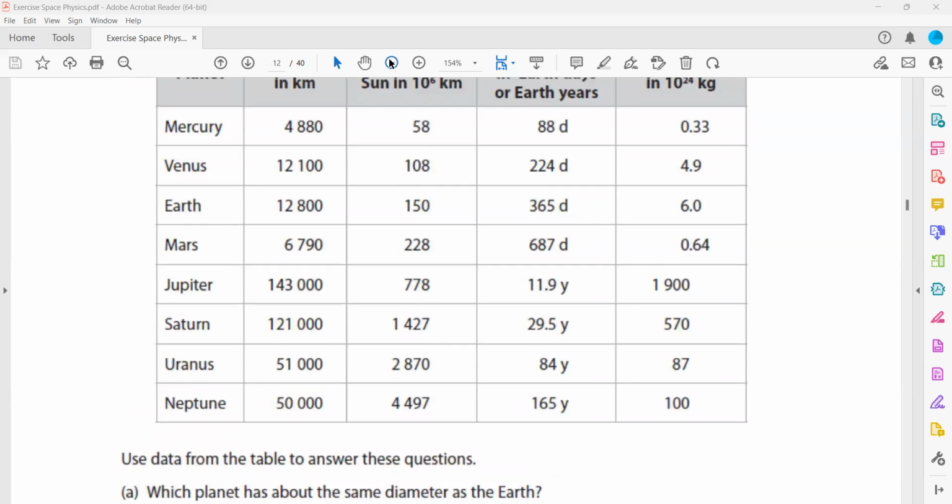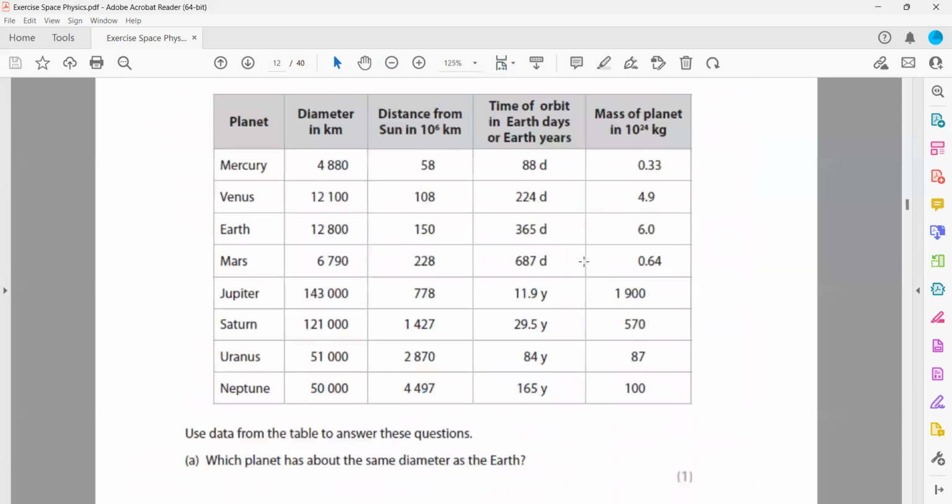So as you can see, you just have to analyze the data and answer the question. Which planet has about the same diameter as Earth? You can use the screen annotation to do this. You can circle it. So which planet has the same diameter as the Earth, the size of the Earth? As you analyze the data, it's Venus. You can see the two values are very close. That's correct.